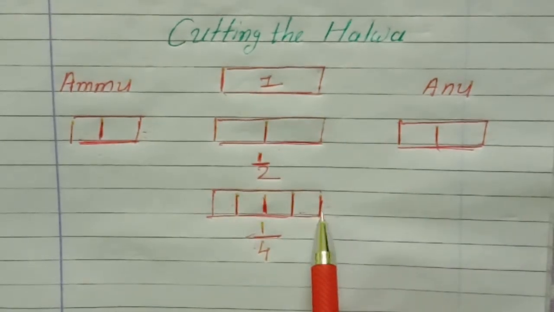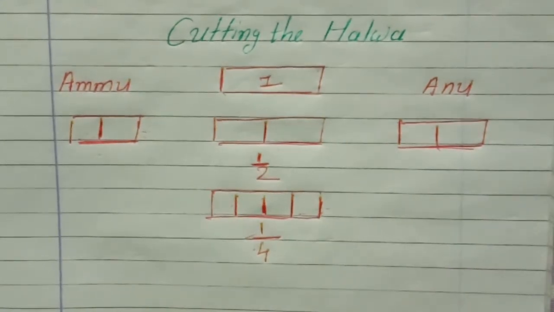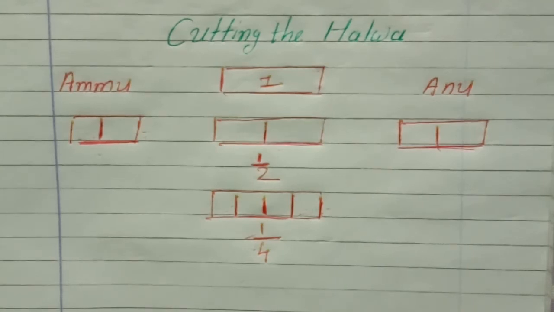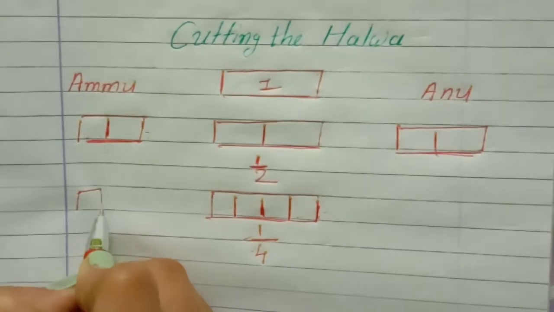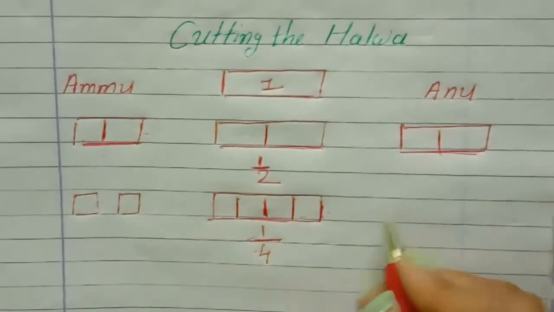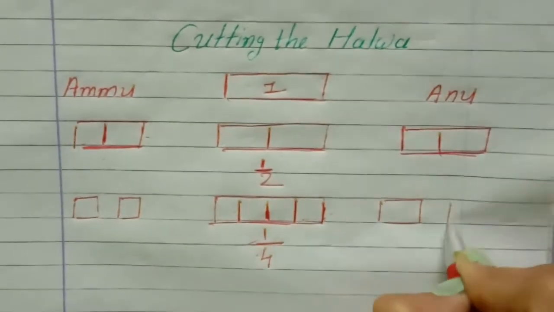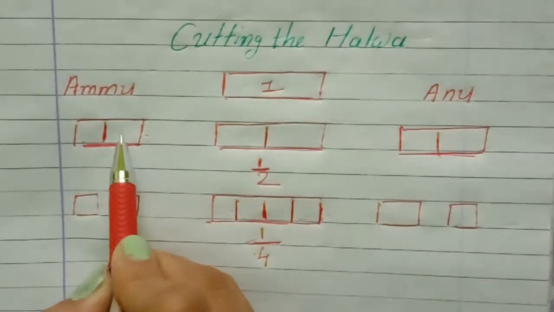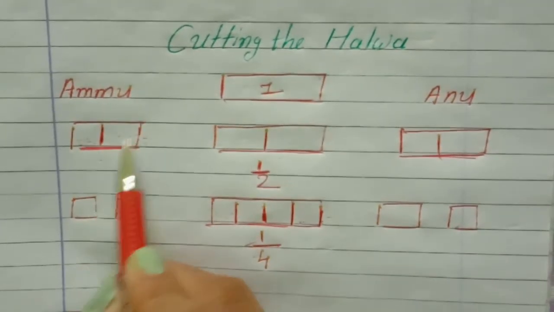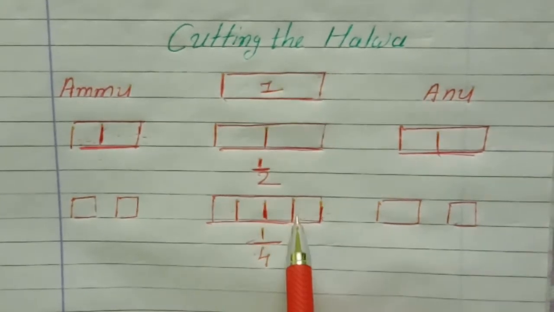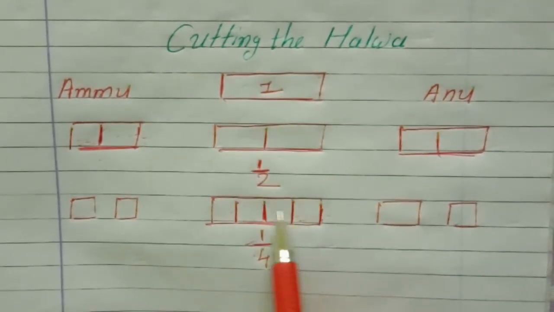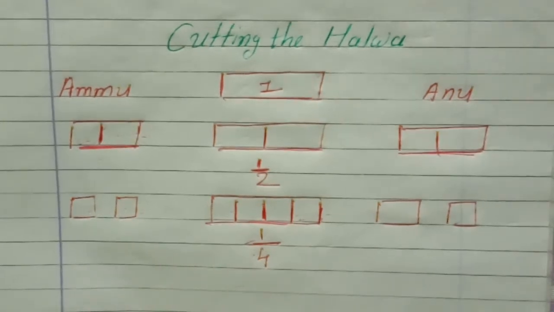Okay. So now each of the children will get how many pieces? Amu will get 2 pieces. And Anu also will get 2 pieces. एक part बड़ा था. So he made once again 2 parts. So 4 parts he made. From 4 parts both will get 2 pieces.